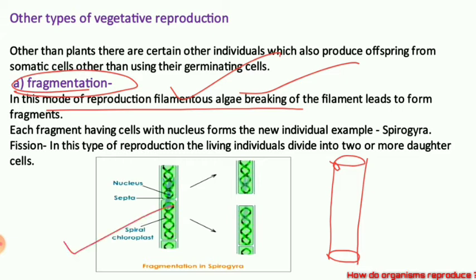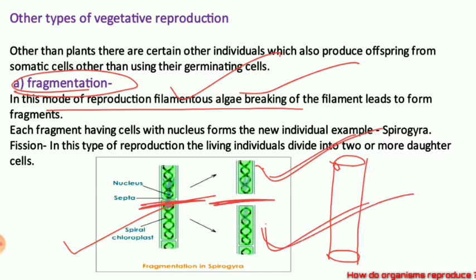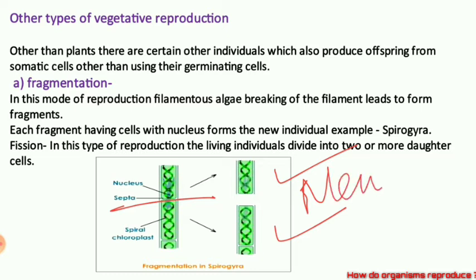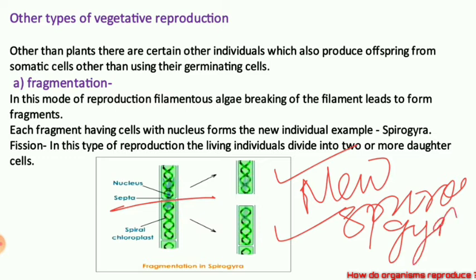So an alga is there. This alga is Spirogyra. This alga is breaking into two parts. Here you can see it is breaking into two parts, and these two parts will be growing individually as new Spirogyra. One parent is there, the parent is breaking, and it is leading to two offspring. The parent Spirogyra is breaking, and the two fragments are originating in the form of new Spirogyra. Hope it is clear.